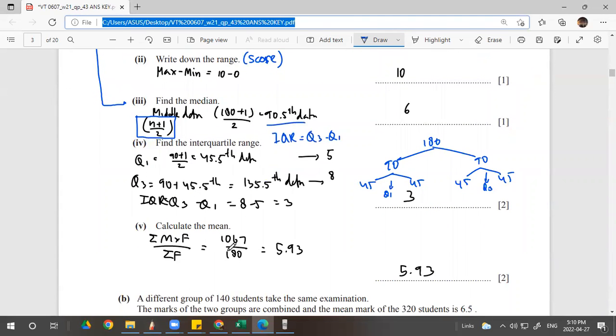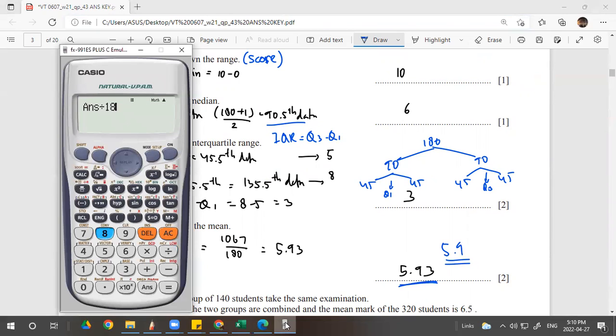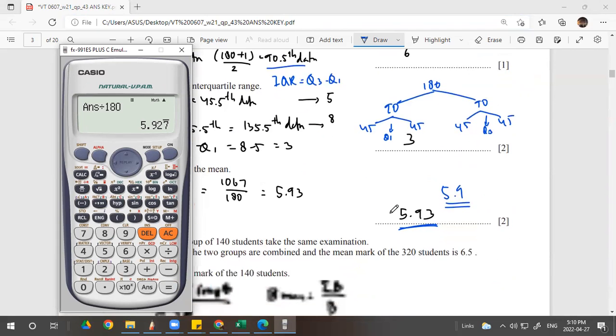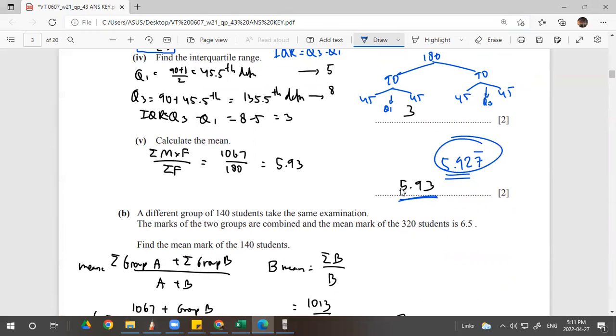So 5.93, it can be 5.9 also. This is about the rounding, right? Divide by 180, you get the answer. There you go. 5.92777 and so on. Okay, 5.93. That's it. This is the regular number.